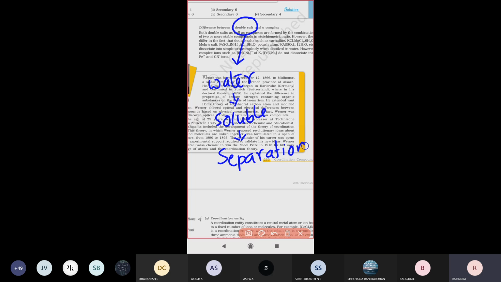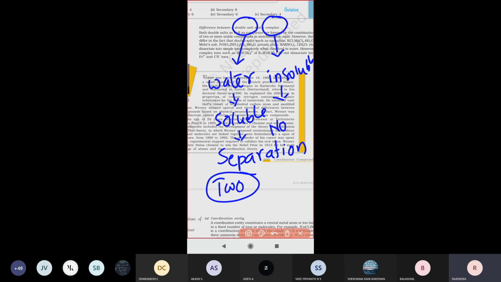So these compounds are easily soluble in water and we can easily separate them out. The two salts can easily be separated. So that is called a double salt. For example, if you take a complex compound, these complex compounds are insoluble in water, water insoluble. And can you separate these complex compounds? It is not possible. So no separation takes place.